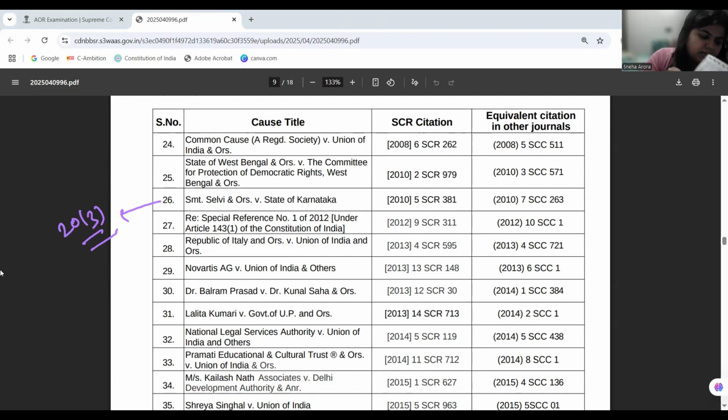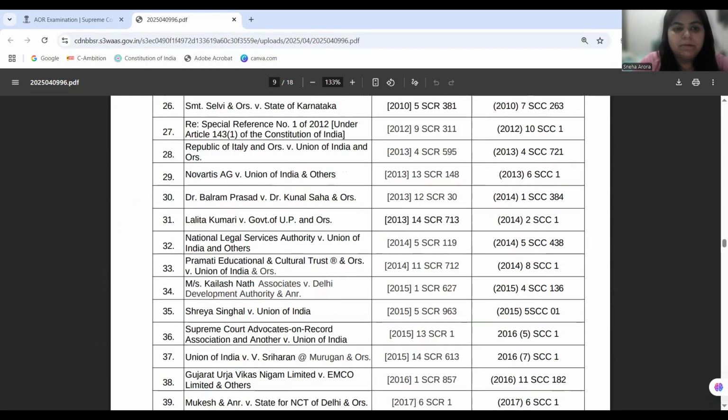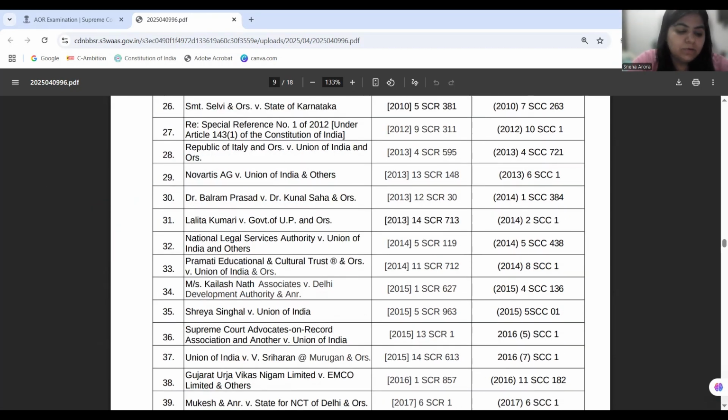Now, there are many cases which do not find a specific domain. We are going to discuss them one by one. Yes, we are going to do case number 29, which is Novartis. In Novartis, basically, the court held that the substance in question is not a novel form, but rather an already old form of the existing substance, which was imatinib mesylate.